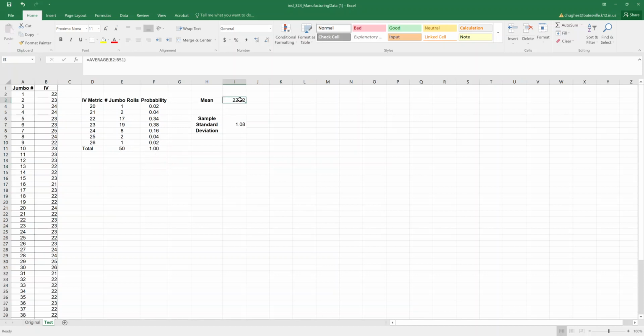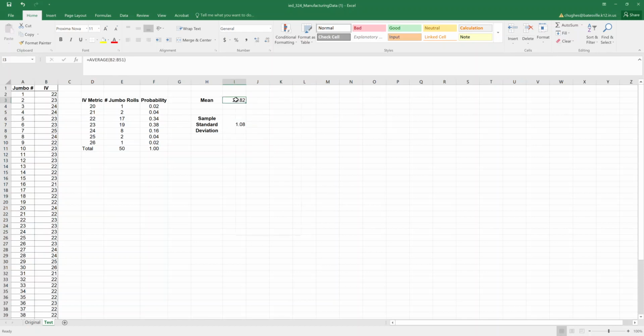Over in the mean, I'm going to make sure that, again, I'm finding the average. The average is from cell B2 to B51, which is our exact range. And our sample standard deviation is B2 to B51, which again can be applied using various formulas, or can be reverse engineered by looking at the formulas in the cells.